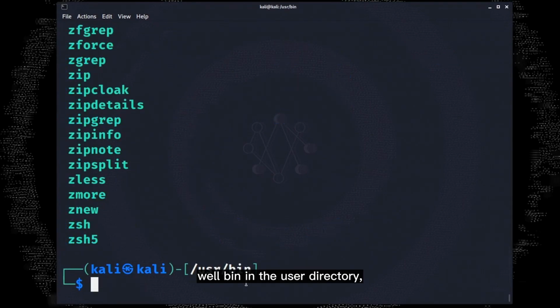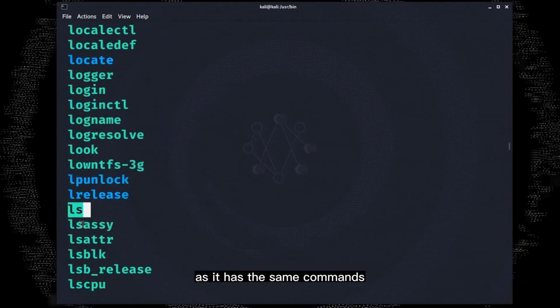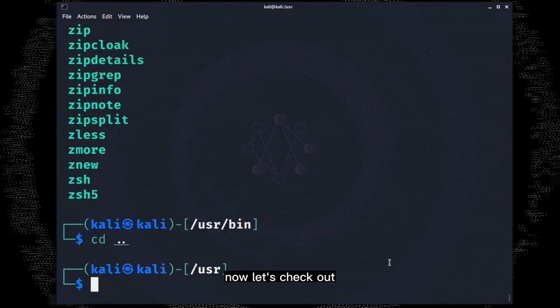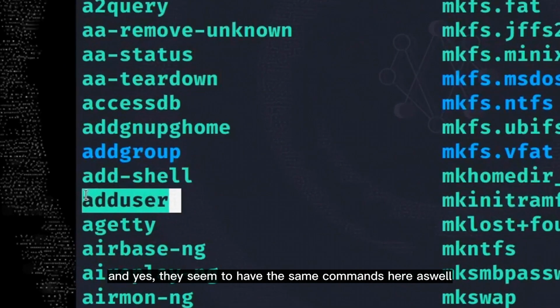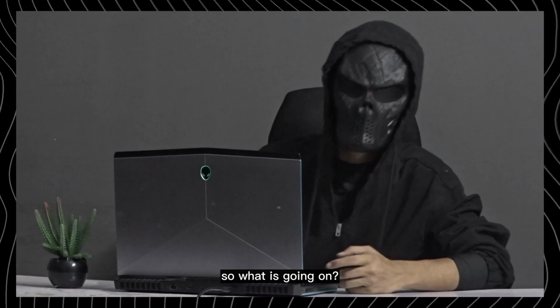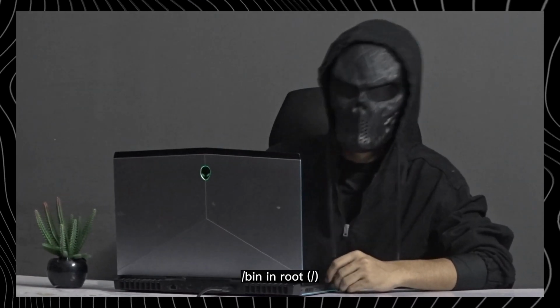Well, bin in the user directory looks the same as bin in the root directory to me. In fact, it is the same, as it has the same commands. Now let's check out if the sbin in the user directory also has the same commands as the sbin in the root directory. And yes, they seem to have the same commands here as well. So what is going on? It seems like we have some imposters here. Like, which one is the real one? Bin in root, or bin in the user directory? Well, the answer is both.